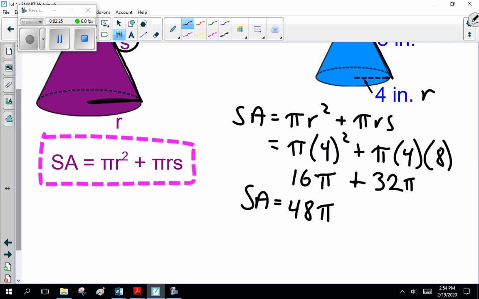Now, you guys have the pi button on your calculator, so you multiply that out, and what do you get? 150.8. Now, 16 plus 32 is 48. What is 48 close to? 50. What's 50 times 3? 150. So we've got an answer that's about 150. So that, estimation-wise, looks good.